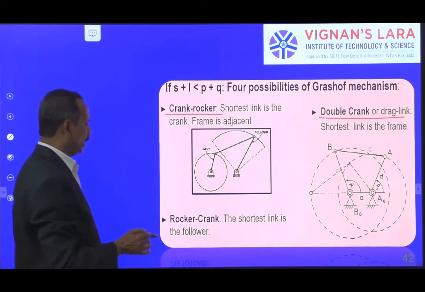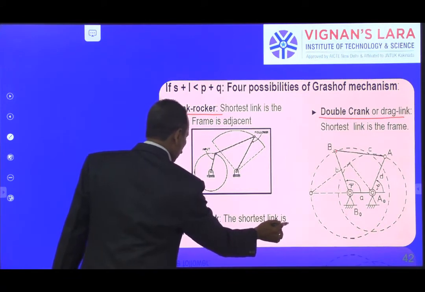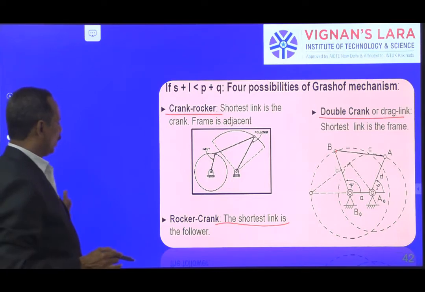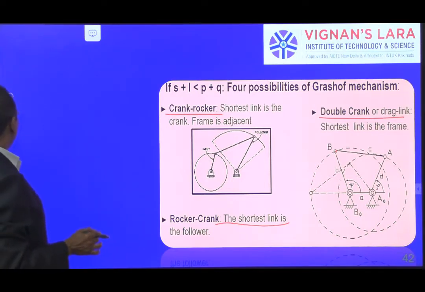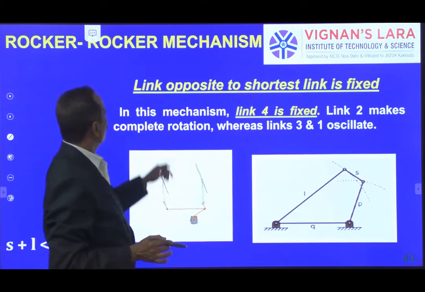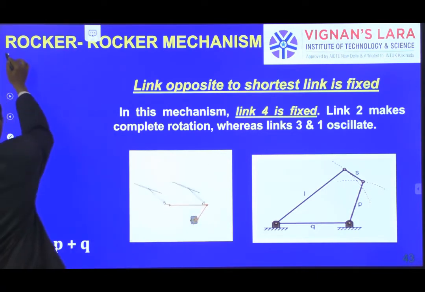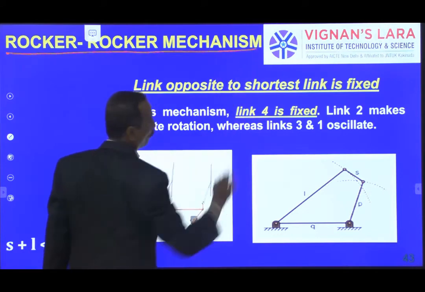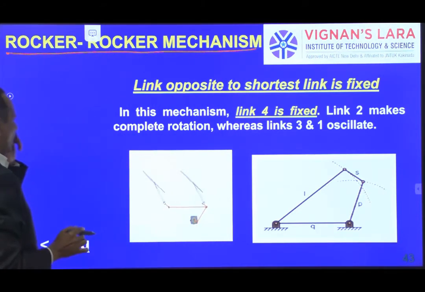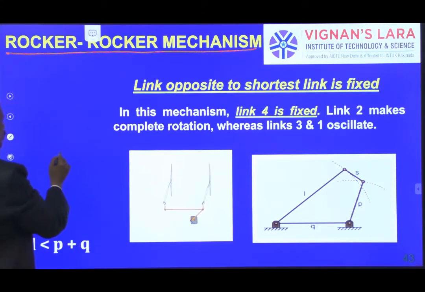And the last one is double rocker. That is double rocker mechanism or rocker mechanism. So here by fixing the opposite to the shortest link. So let us take the basic mechanism which we have taken.